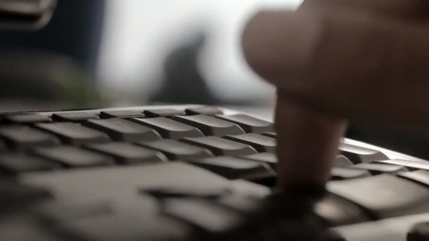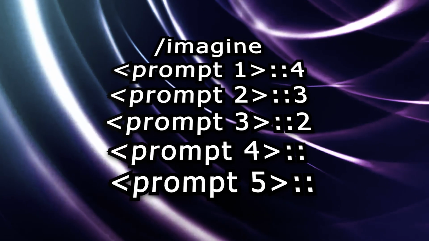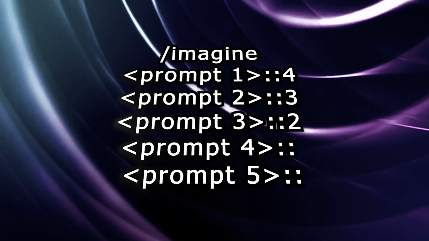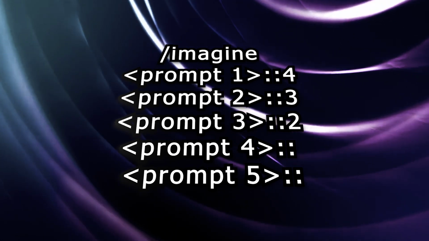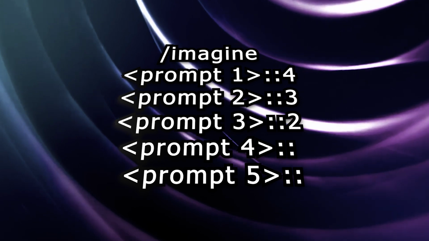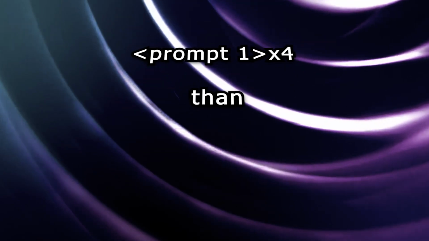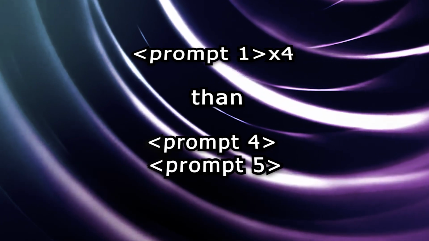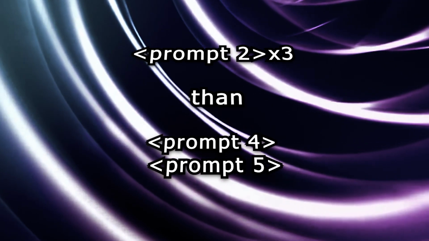Similarly, if your prompts consist of 5 different parts, the syntax for the input should be something a little bit like this. Prompt 1, double colon 4. Prompt 2, double colon 3. Prompt 3, double colon 2. Prompt 4, double colon. Prompt 5, double colon. So in this particular instance, prompt 1 will be 4 times more significant than prompt 4 and prompt 5. Prompt number 2 is 3 times more important than prompt number 4 and prompt number 5, and so on.